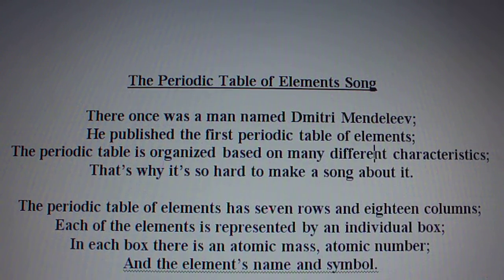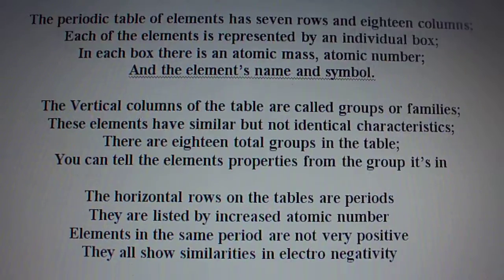The periodic table of elements has 7 rows and 18 columns. Each of the elements is represented by an individual box. In each box there's an atomic mass, an atomic number, and the element's name and symbol.